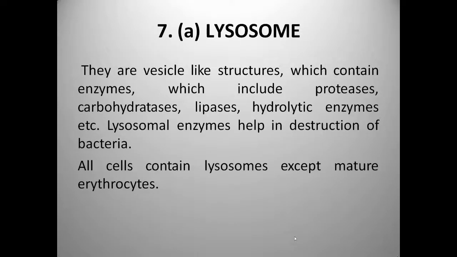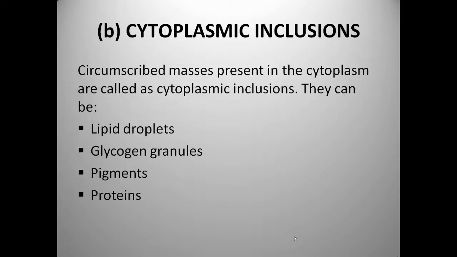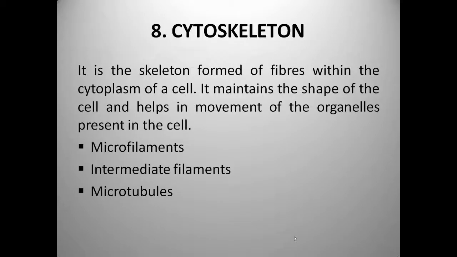Now we will see the lysosome. They are vesicle-like structures that contain enzymes such as protease, carbohydrase, lipase, and other hydrolytic enzymes, and these lysosomal enzymes help in destruction of bacteria. All cells contain lysosomes except mature erythrocytes. Now, cytoplasmic inclusions. These are masses present in the cytoplasm. They can be lipid droplets, glycogen granules, pigments, and proteins.